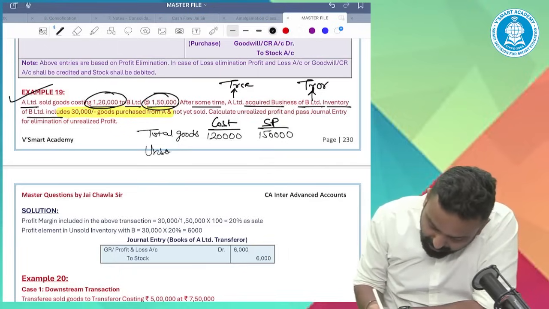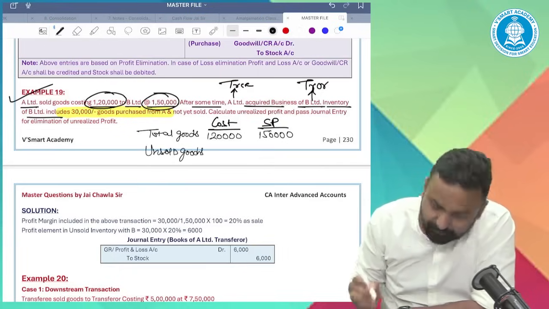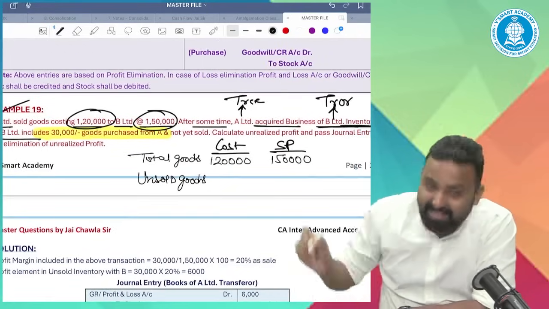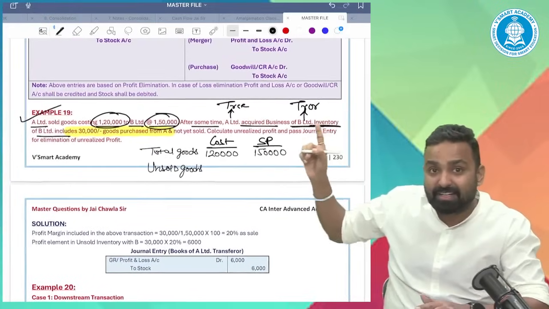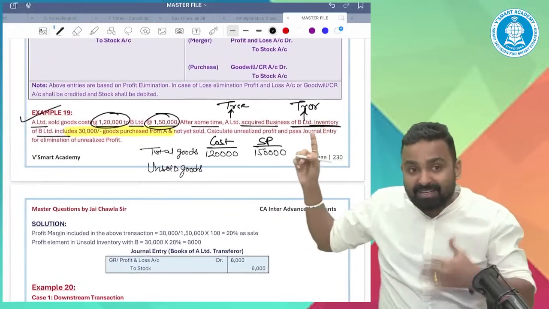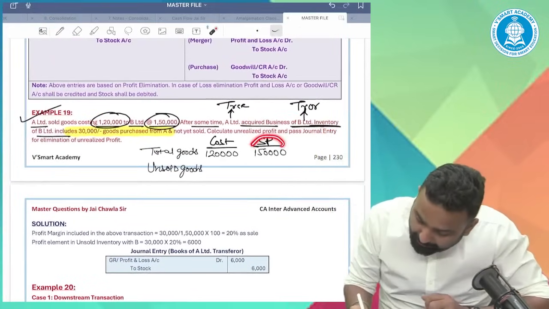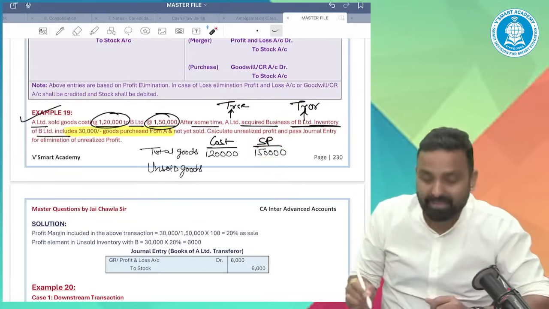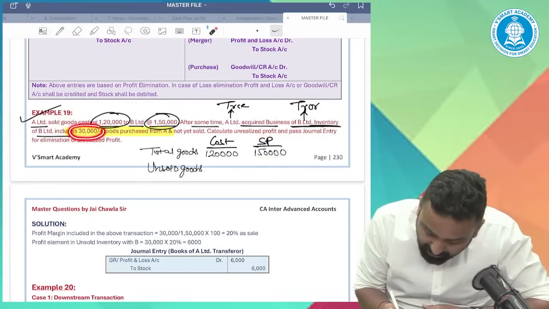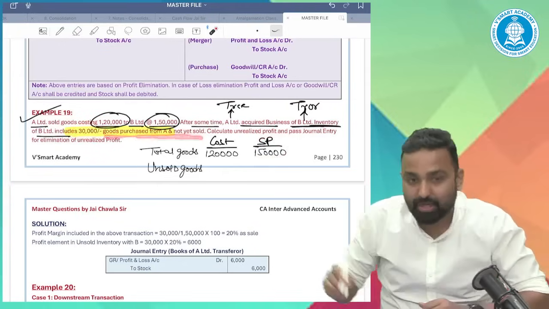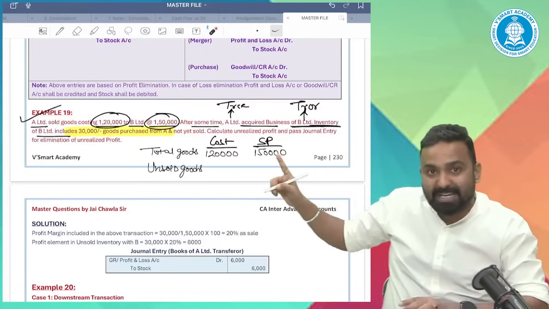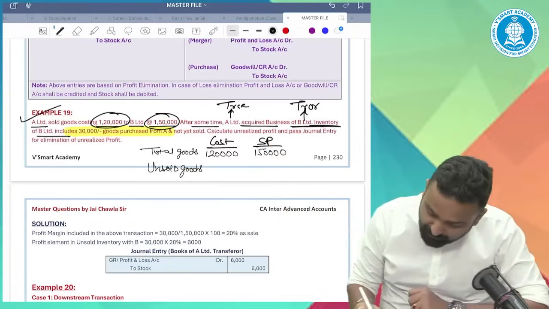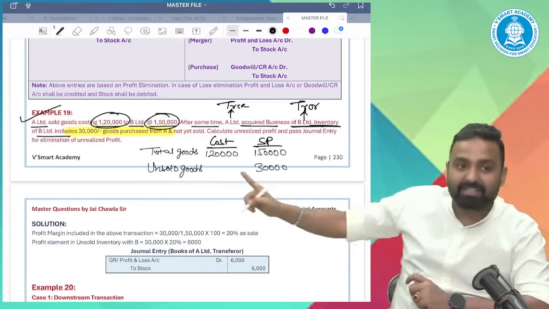Out of which unsold goods. So B's inventory, the inventory B has. The total inventory purchased by B is 1,50,000, out of which B has 30,000 of inventory which is not yet sold, which is still unsold. That means B totally purchased 1,50,000 rupees of inventory, but still 30,000 of inventory is unsold.